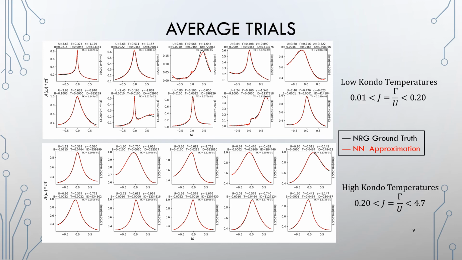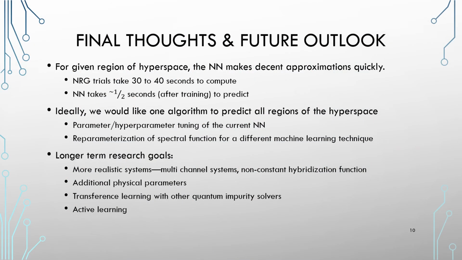Final thoughts are that for a given region of the hyperspace, the neural network does an amazingly good job at making these approximations very quickly. The NRG trials take anywhere between 30 and 40 seconds to compute, whereas a trained neural network takes about a half second to make those predictions. So this represents an enormous speed up in time.